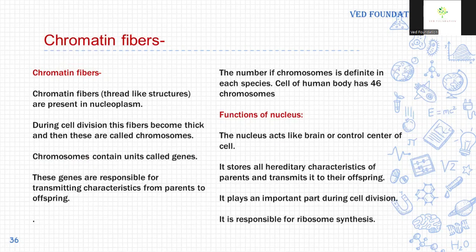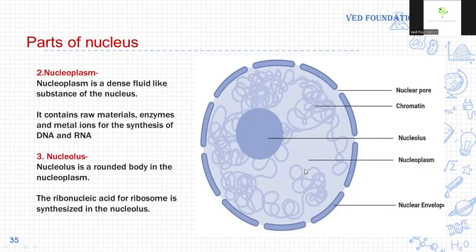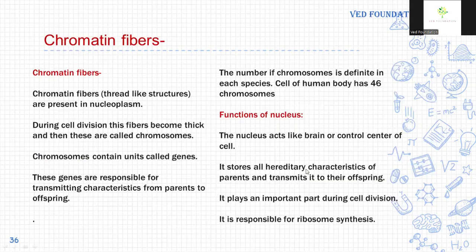Chromatin fibers. The thread-like structures present in the nucleoplasm are called chromatin fibers. During cell division, these fibers become thick, and these thick fibers are called chromosomes. Chromosomes contain genes, and genes contain hereditary information.